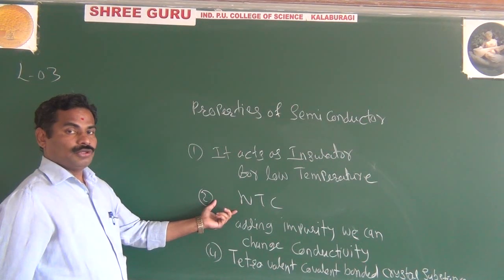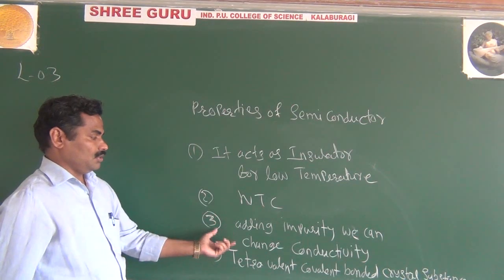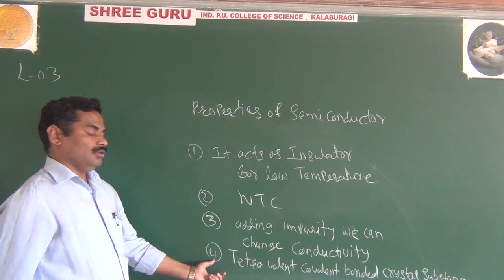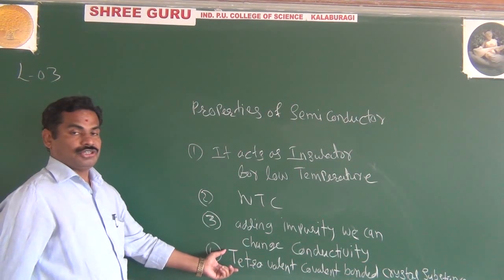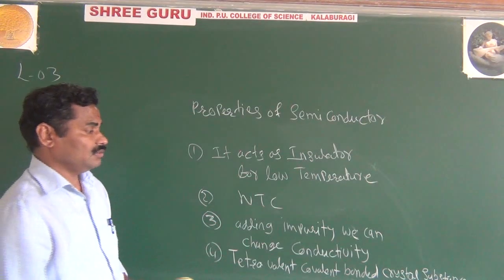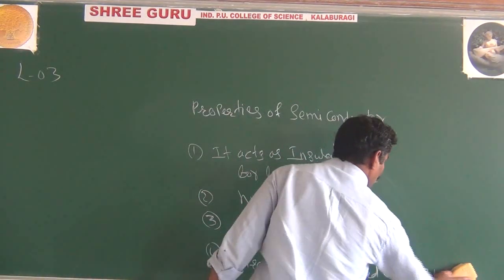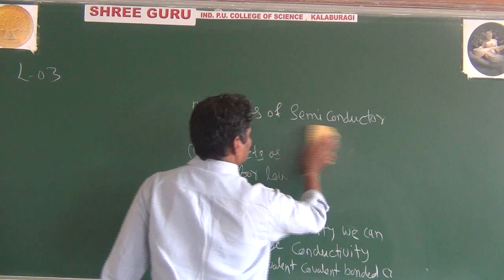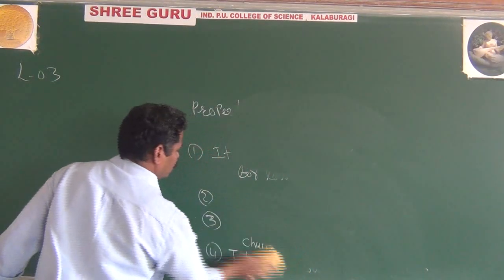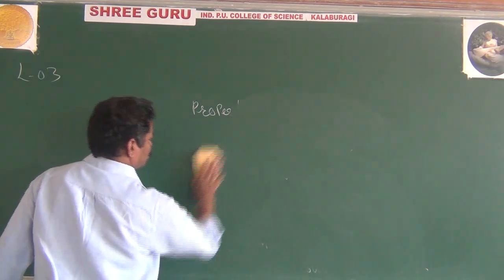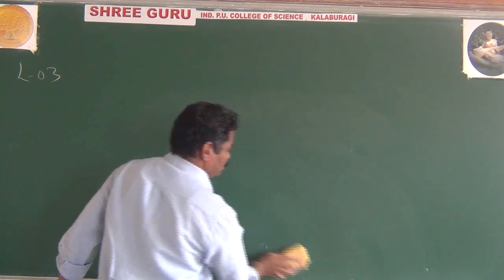Semiconductors have negative temperature coefficients, and by adding impurities you can change the conductivity. And semiconductors have a tetravalent covalent bonded crystal structure. Now we go to what a covalent bond is. It is so important for understanding the intrinsic semiconductor.